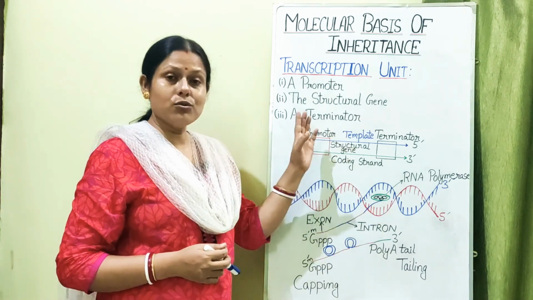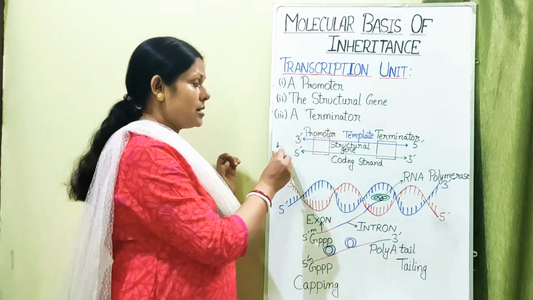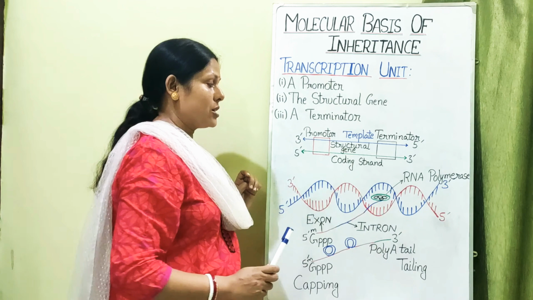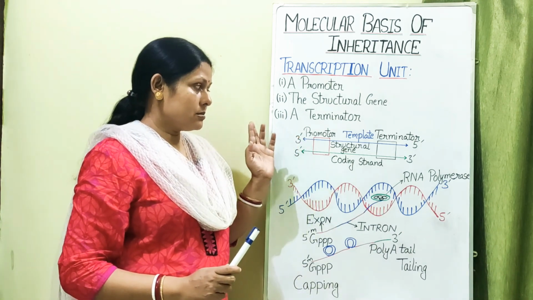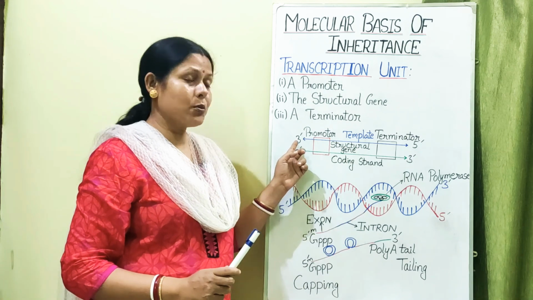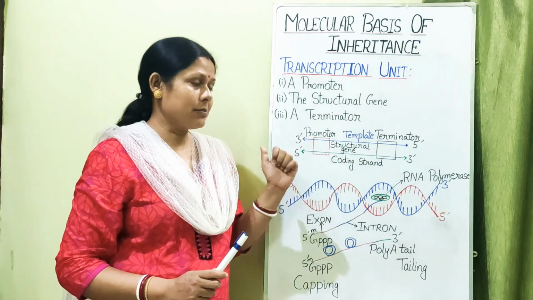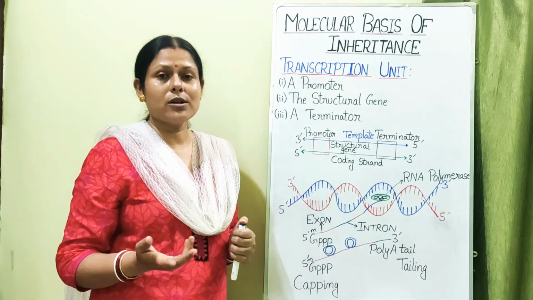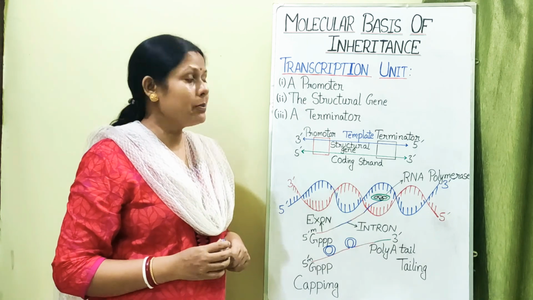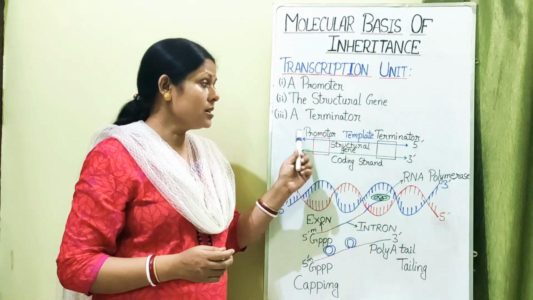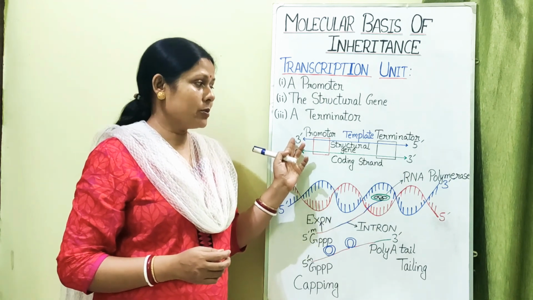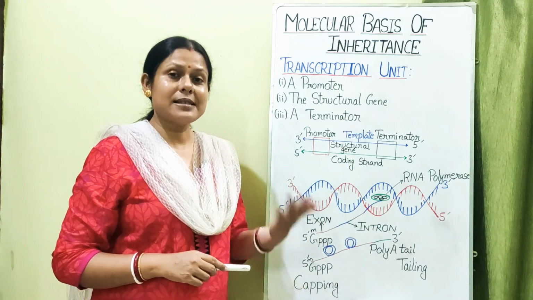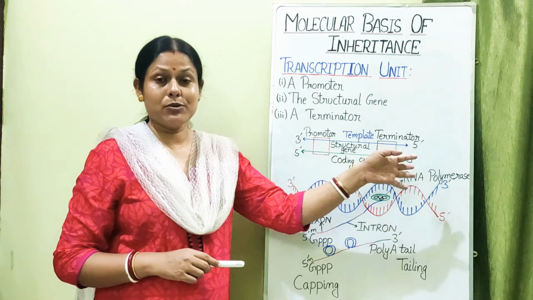So if these are the two strands of the DNA, and this one is 3' to 5' direction and this one is 5' to 3' direction, then always the strand of the DNA which has the polarity 3' to 5' will act as the template strand. And the other one is considered as the coding strand. Why is it called a coding strand? Because the mRNA which will be produced from the DNA strand of polarity 3' to 5' will have the same base sequence as what is present in the 5' to 3' strand.